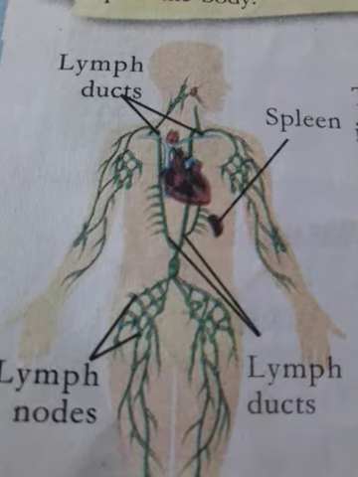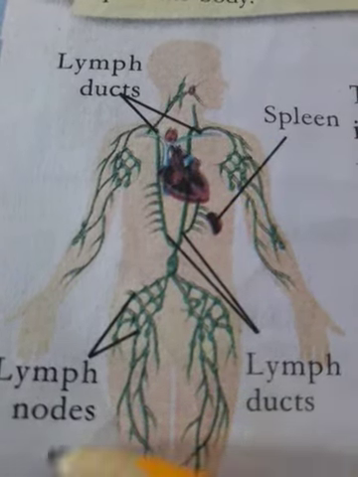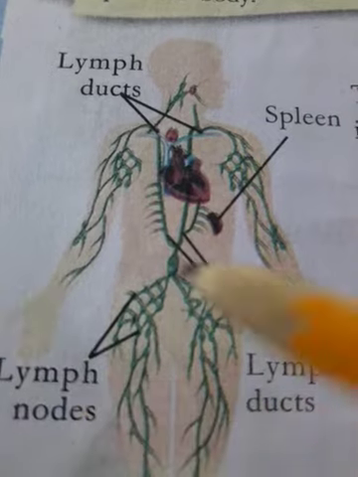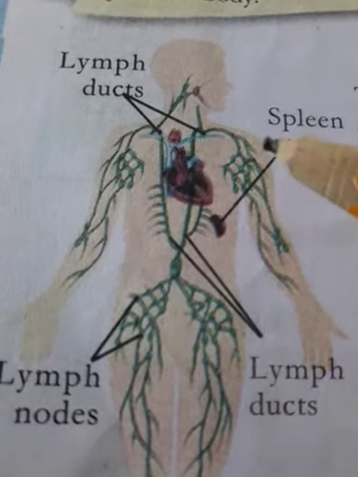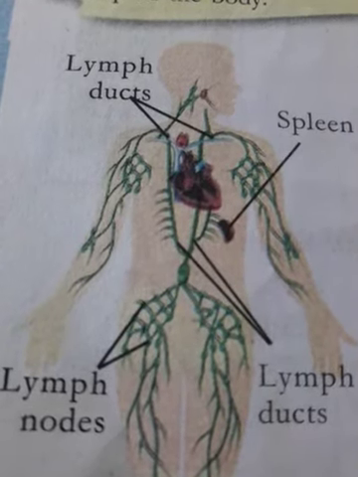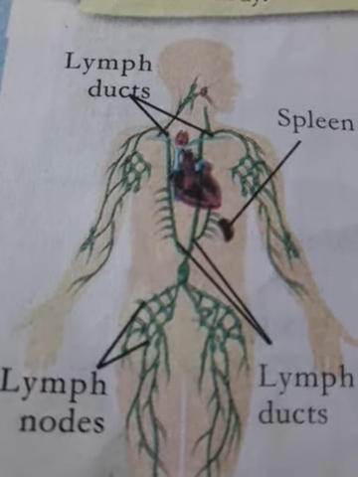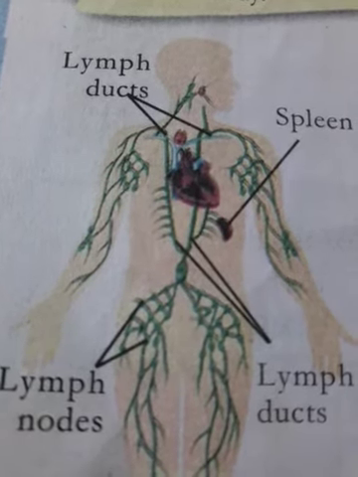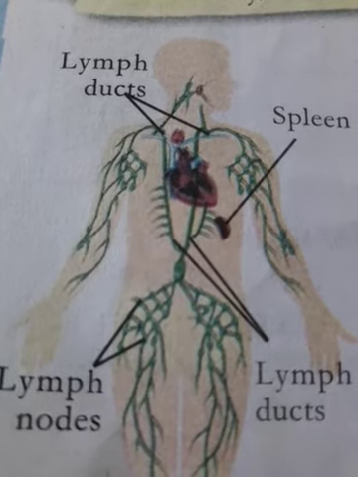Lymph helps to bring the tissue fluid back to blood. Besides, it helps in the absorption and transport of fatty acids and glycerol from the small intestine.